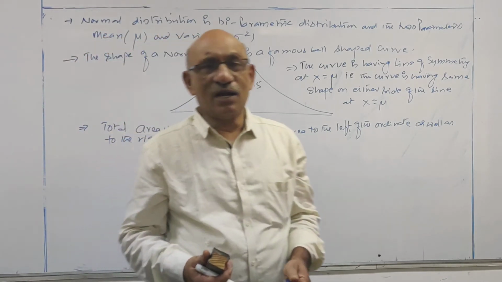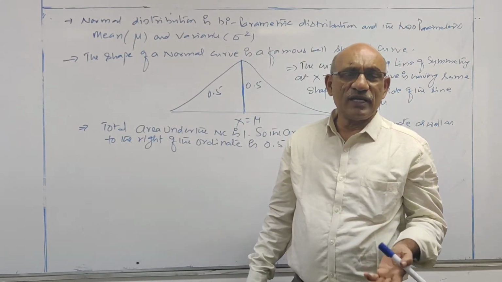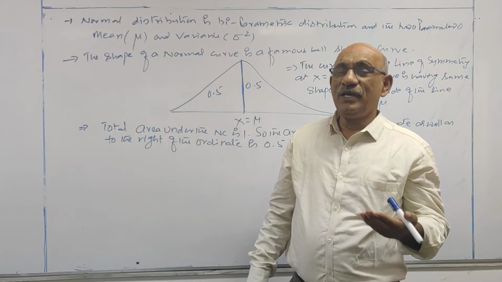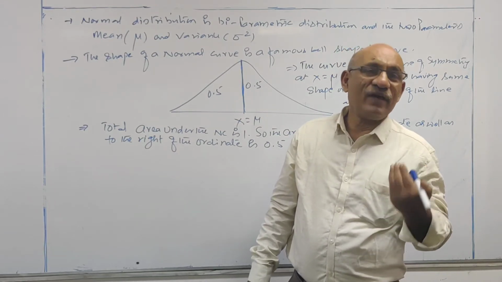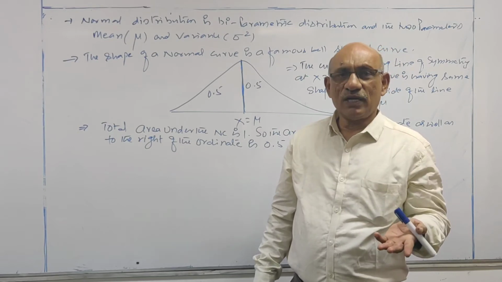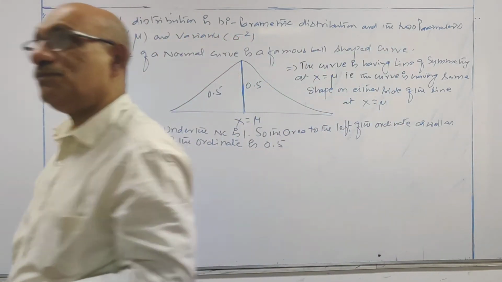It is not only for the normal curve but also for any probability distribution curve, total area is 1. Means for a binomial distribution, total area is 1. For a Poisson distribution, total area is 1. Okay, note down these 3 points also.